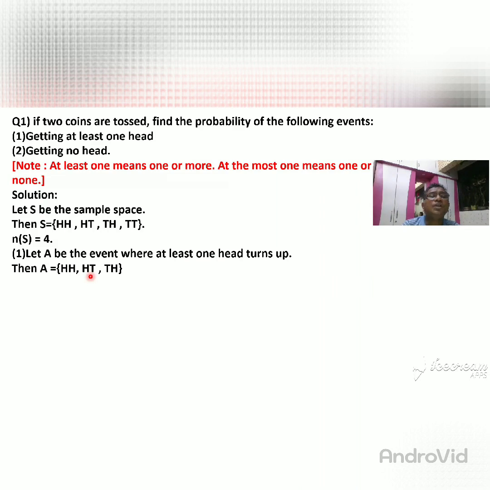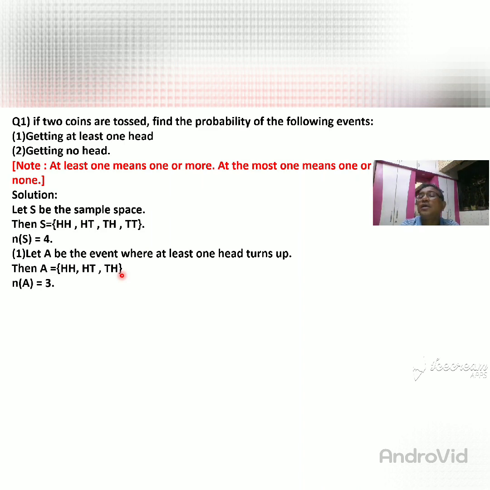So see, this example, HT, is one head. TH is one head. And this one head condition is completed, at least. But if there are two heads, then you can take two heads. See, here there are two heads, so we can take two heads here. And this is all written from the sample space. Remember that, with the help of the sample space we write the events. They said one head, so we take head tail, tail head, and greater than one head is also possible, so head head. So you are getting head head, head tail, and tail head. So number of A is equal to 3.